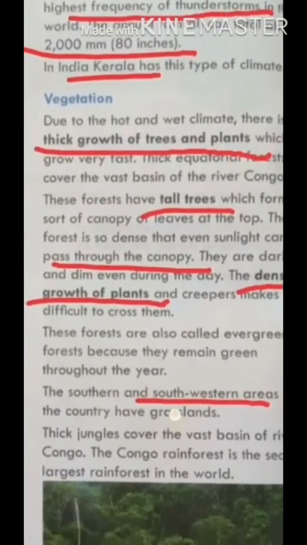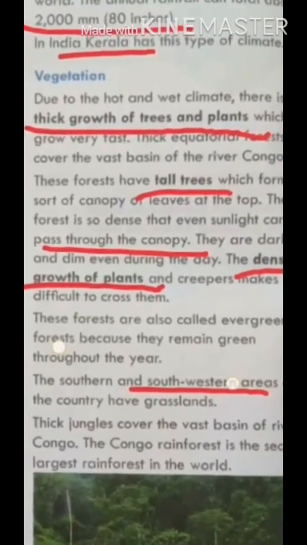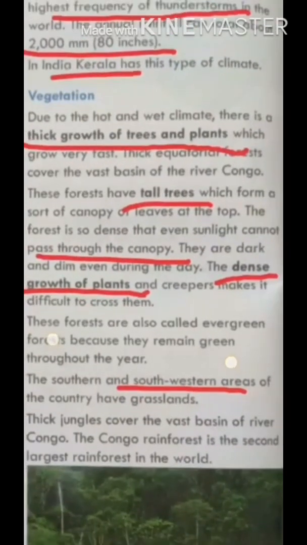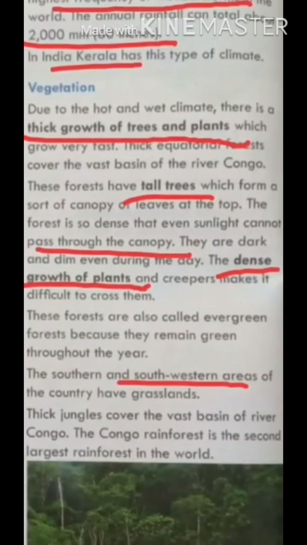Now let's discuss vegetation. So students, how is the vegetation here? Due to the hot and wet climate, there is thick growth of trees and plants. There are very big trees which grow very fast.